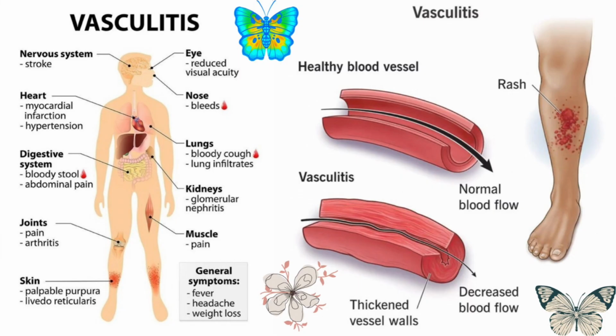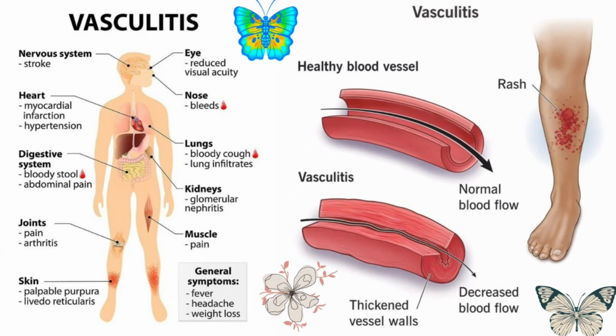Vasculitis is therefore not just an inflammation of vessels. It's a systemic warning that the immune system has turned its weapons inward. Early recognition, thoughtful classification, and prompt therapy can truly save lives and organs.